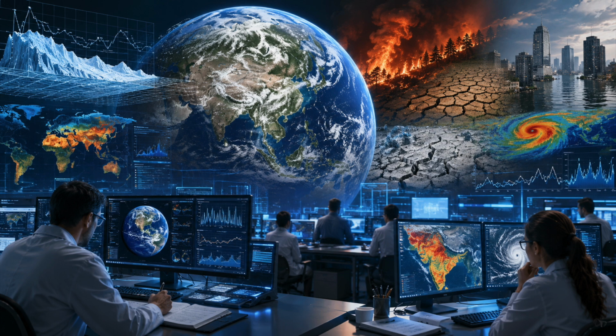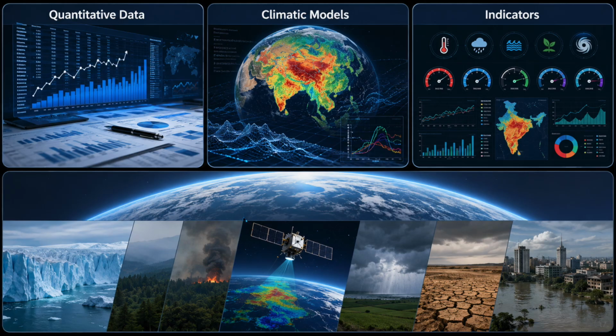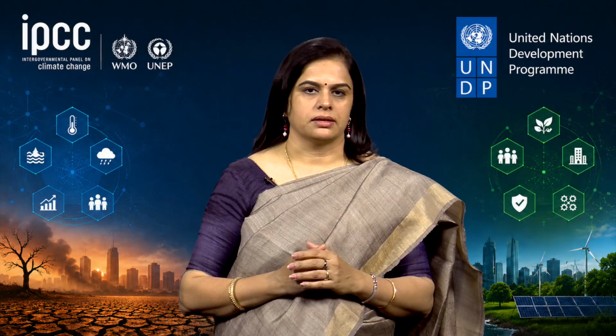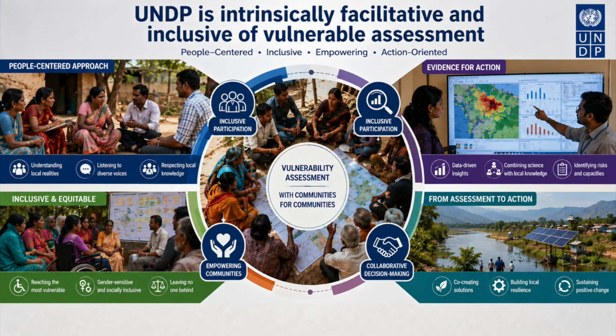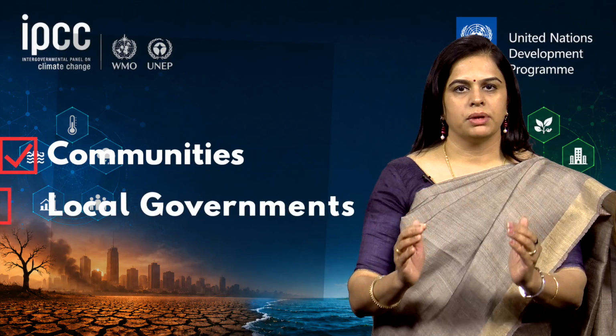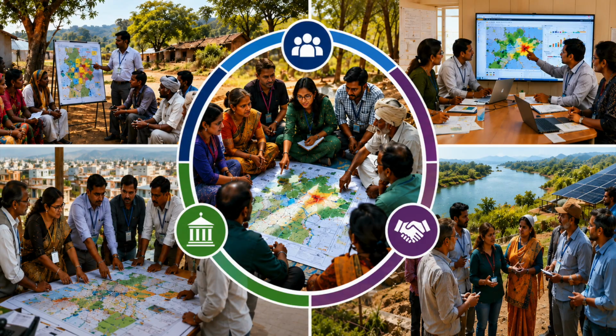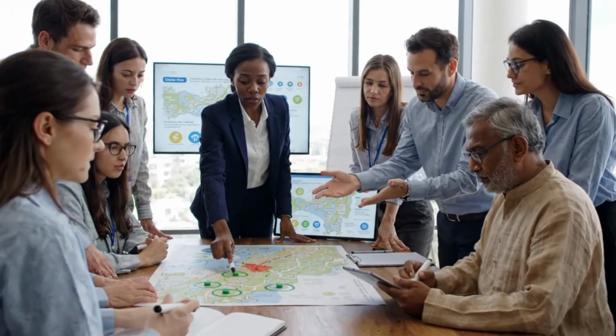Third is participation. The model used by IPCC is mainly scientific and model based, with vulnerability assessment having access to quantitative data, climatic models and indicators which are mostly not participatory in nature, but the use of participatory methods is encouraged in practice. Compared to this, UNDP is intrinsically facilitative and inclusive in vulnerability assessment. It brings community, local government and stakeholders into defining the priorities of adaptation action, thus improving the ownership, relevance and effectiveness of adaptation action.